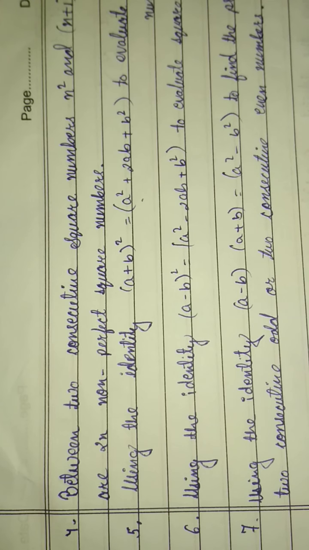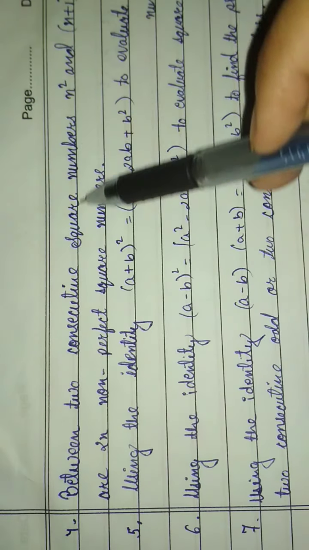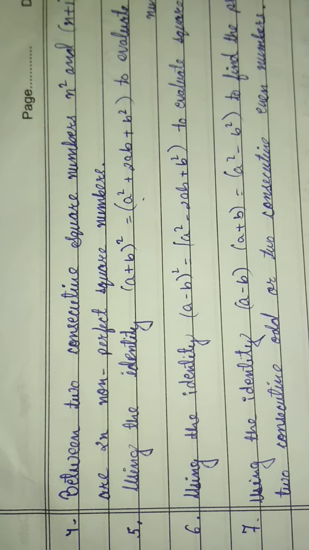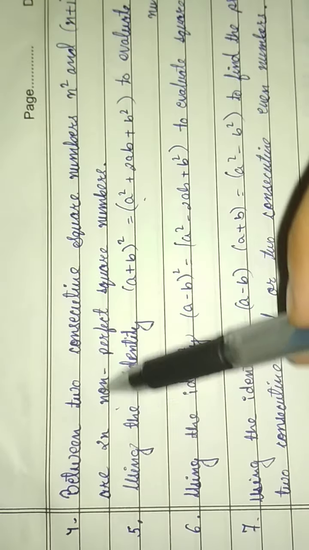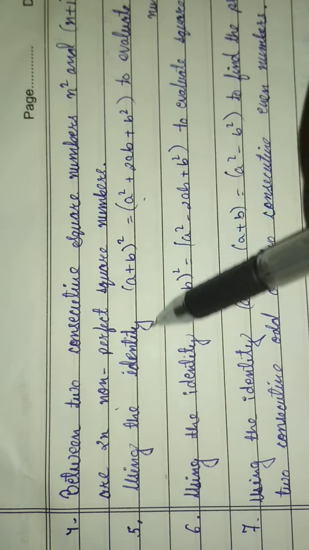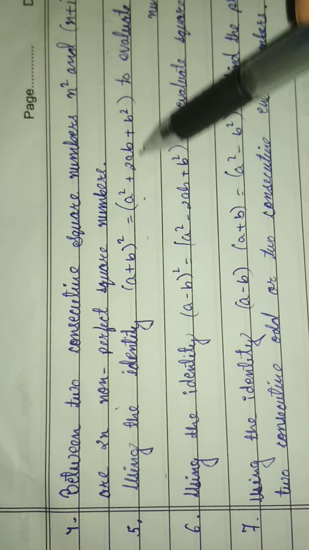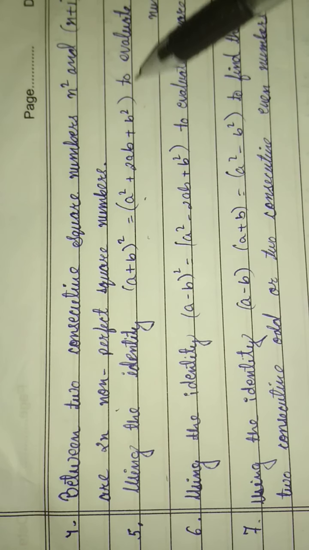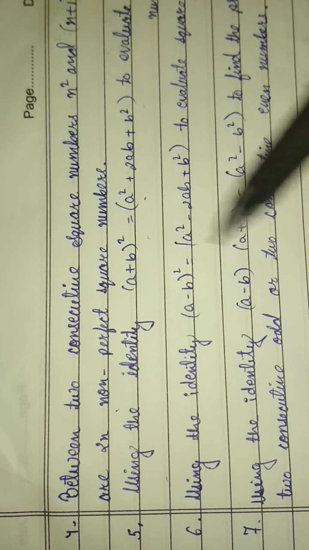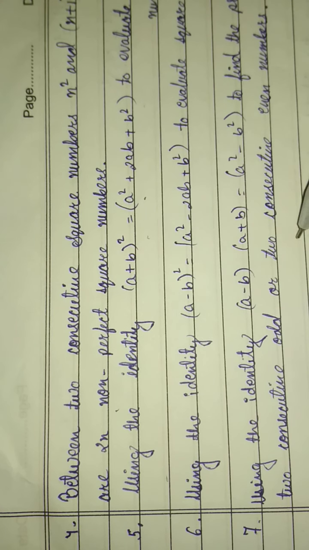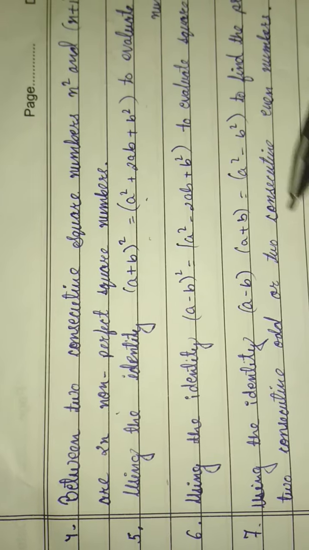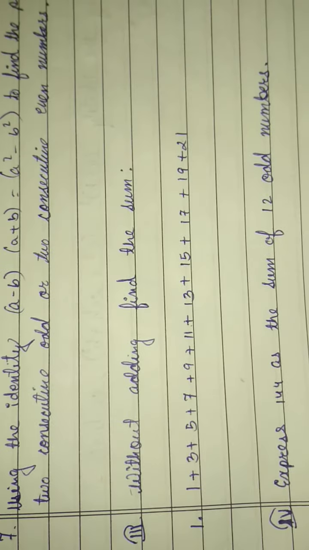Now the fourth is that between two consecutive square numbers n squared and (n plus 1) whole squared, there are 2n non-perfect square numbers. Then using the identity (a plus b) whole squared equals a squared plus 2ab plus b squared to evaluate squares of numbers. So these three are the formulas which we use to evaluate squares of numbers. So let's start solving the problems and you will understand.